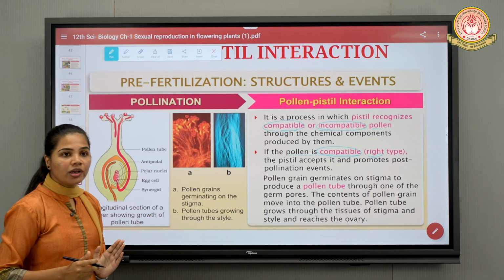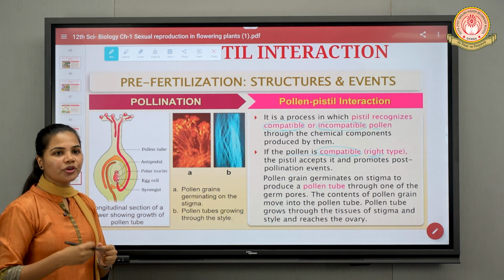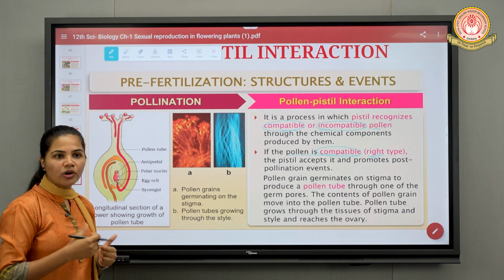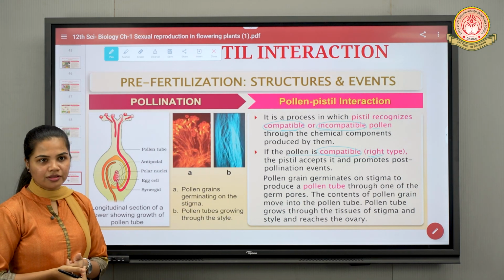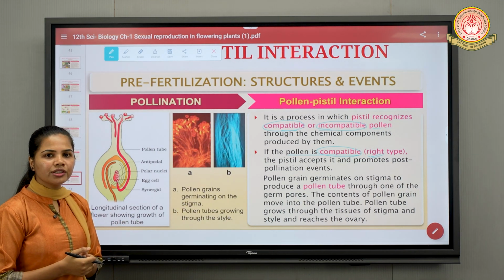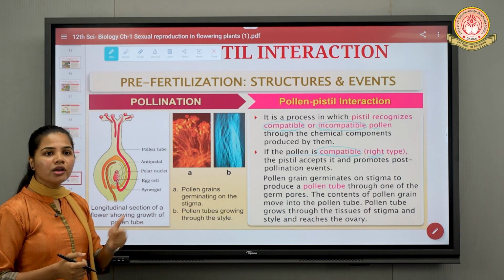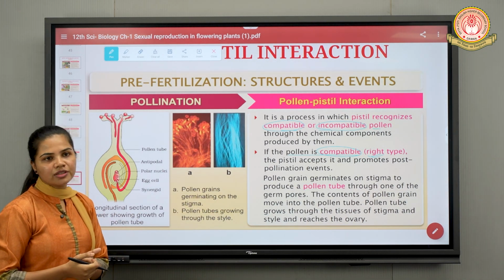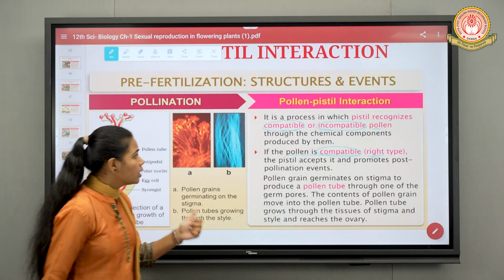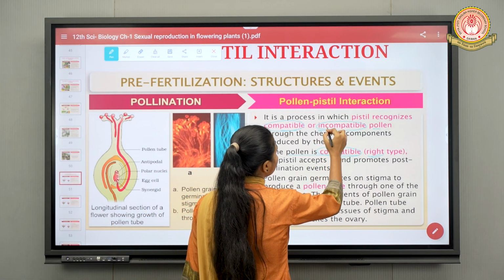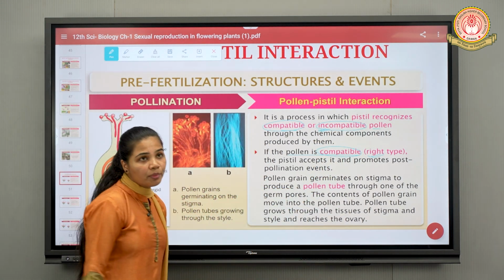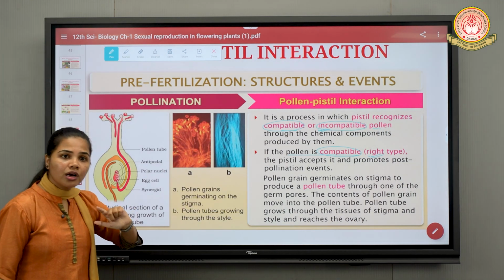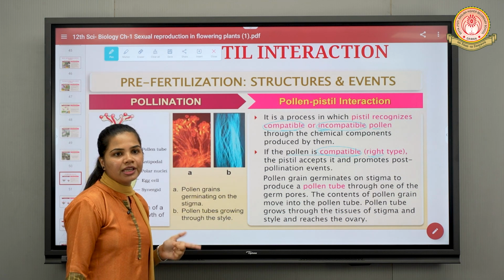Now compatible pollen grain, so obviously this pistil is going to recognize, right? The stigma is going to recognize the pollen grains which are released from the anthers, and they will interact with each other, and it will form what? It will form the pollen germination as well as pollen tube growth. But what happens in case of incompatible pollen grains? If it is incompatible, the pistil, or you can say stigma, should what? Avoid the receptivity at that time.